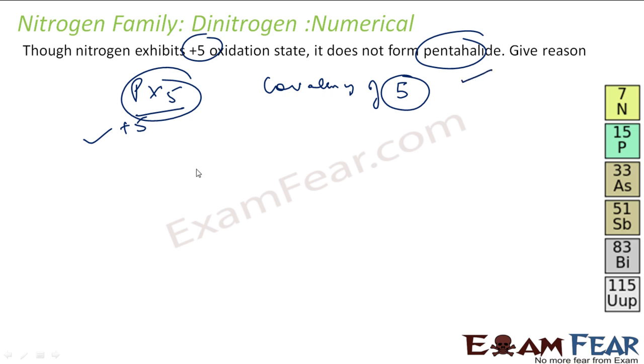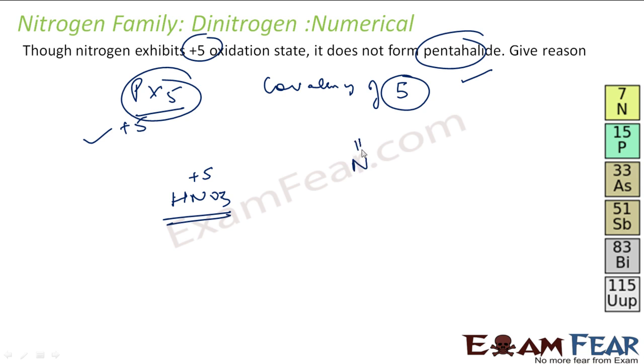But oxidation state of +5 is possible, right? That is okay for it. We have seen, for example, HNO3. Here the oxidation state is +5. Let's see the shape of HNO3.